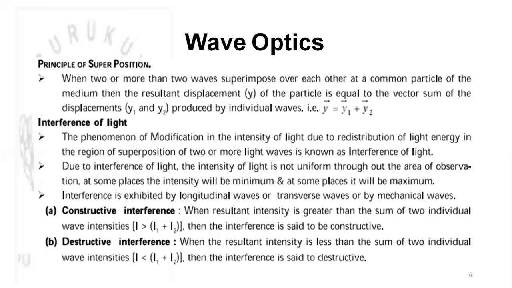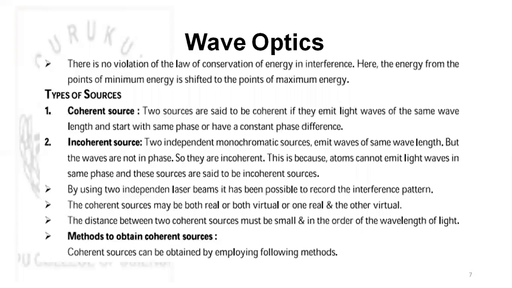Interference is exhibited by longitudinal waves, transverse waves, or mechanical waves. Now, constructive interference: if the resultant intensity is greater than the sum of the two individual intensities, then the interference is said to be constructive. If it is less than the sum of the two individual intensities, then the interference is said to be destructive. There is no violation of the law of conservation of energy in interference. Here, the energy from the points of minimum energy is shifted to the points of maximum energy.